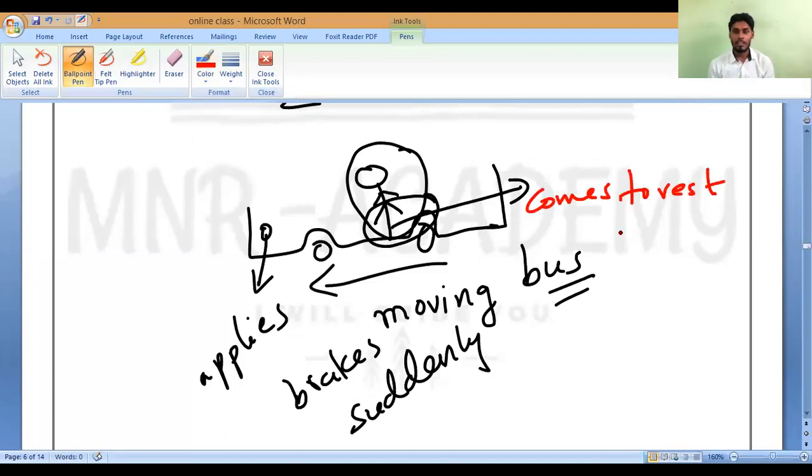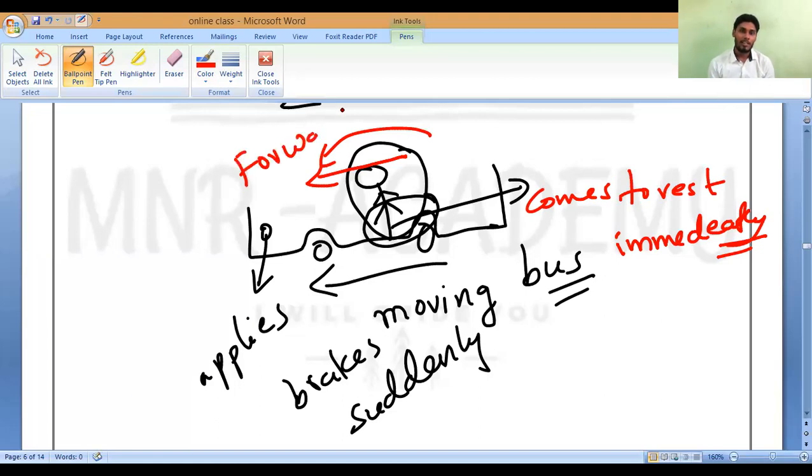The body comes to rest immediately. But our upper part is still in motion. Our upper part remains in a state of motion, so what will happen? We will fall down in the forward direction. Do you understand?